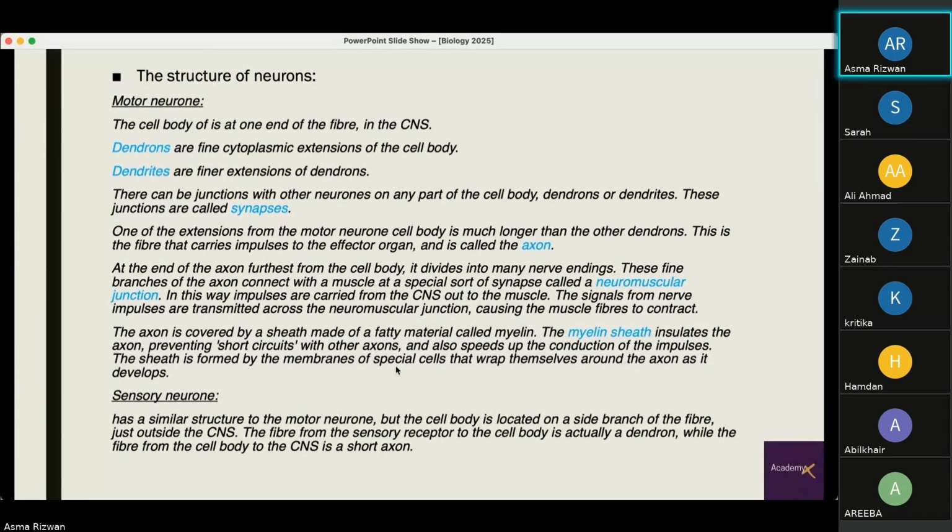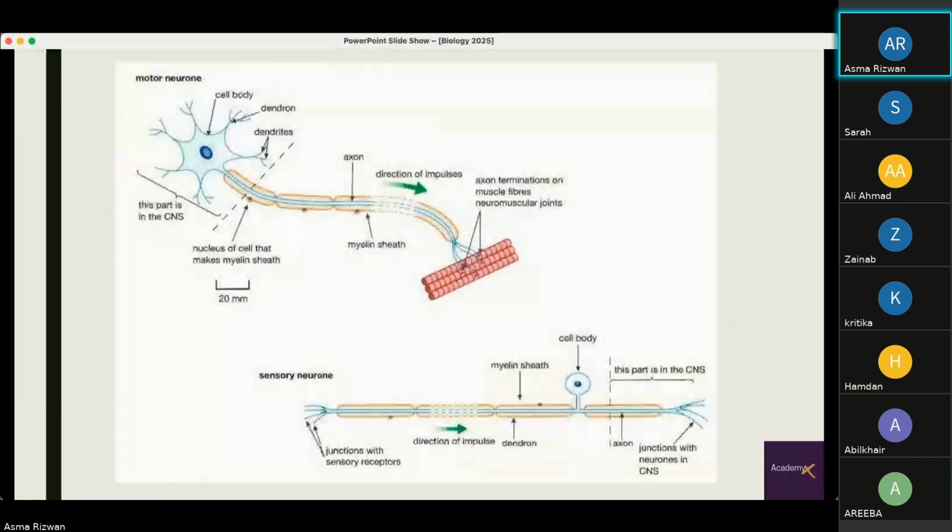And then the other neuron we have is the sensory neuron, which has a similar structure to the motor neuron, but the cell body is located on a side branch of the fiber, just outside of the CNS. So for the motor neuron, the cell body was in the CNS. In the sensory neuron, it is outside the CNS. The fiber from the sensory receptor to the cell body is a dendron, while the fiber from the cell body to the CNS is a short axon.